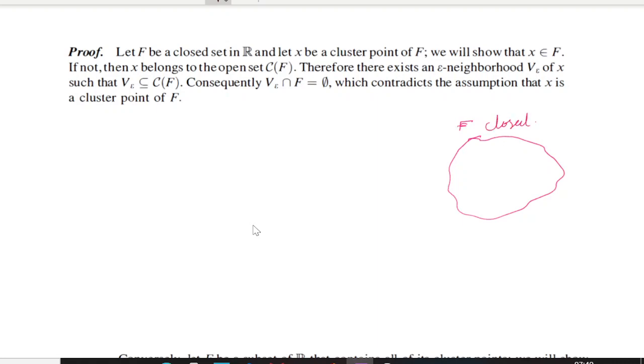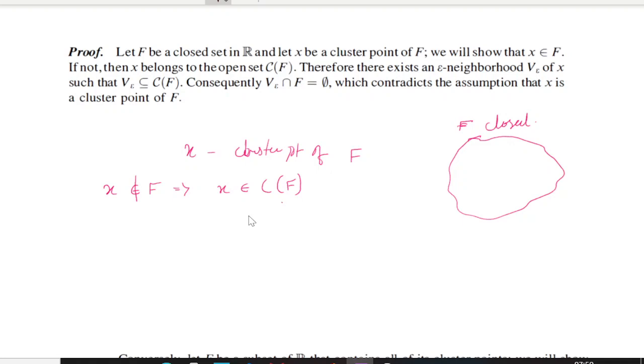So what do we want to prove? It contains all its cluster points. And let x be a cluster point of F. We want to show that x belongs to F. So we will assume that x does not belong to F, which implies x belongs to the complement of F. Right?